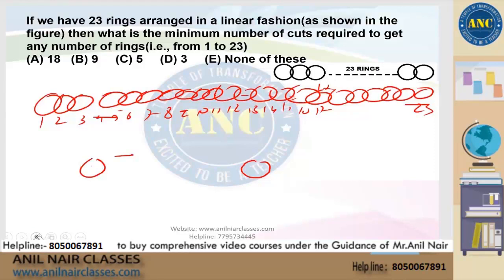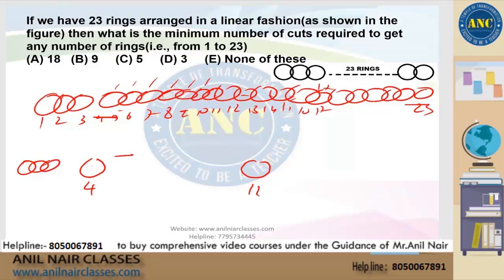If we make a cut at the end of the fourth ring, so we have what? We have 1, 2, 3 as a loop, plus we have 1, plus we have 1. That means we can put any number from 1 to 5. What's the problem? The problem is we don't have 6. That means from here, if we start 1, 2, 3, 4, 5, 6, if we move here and make a cut after 6 rings, that means at the 11th ring. So this is the cut at the 4th ring.